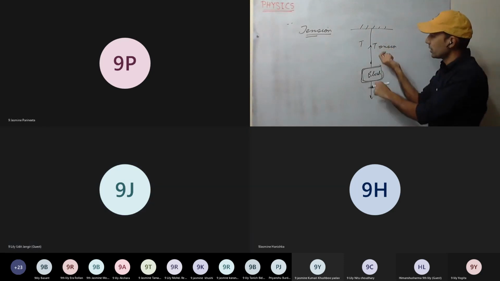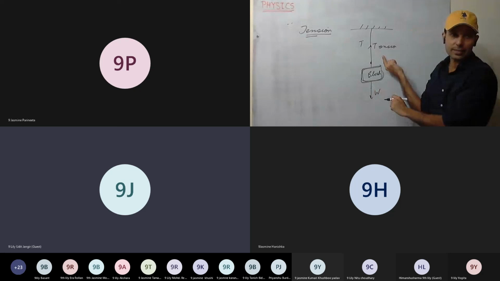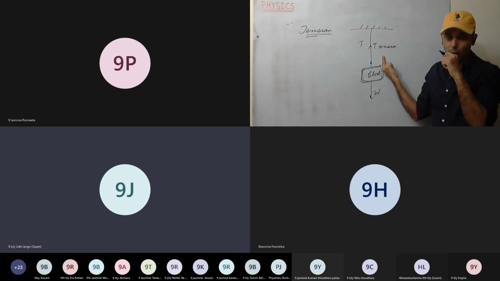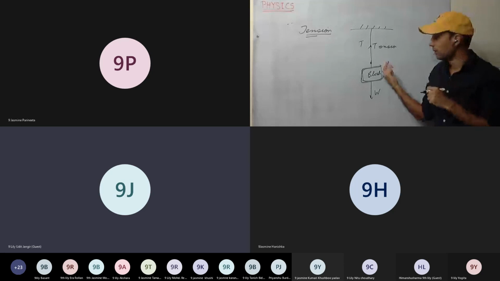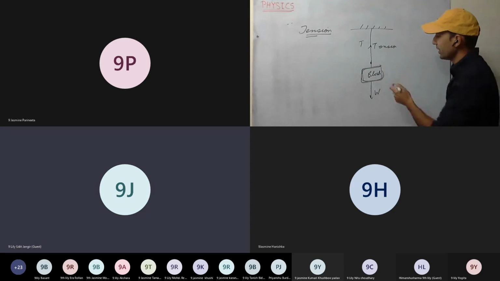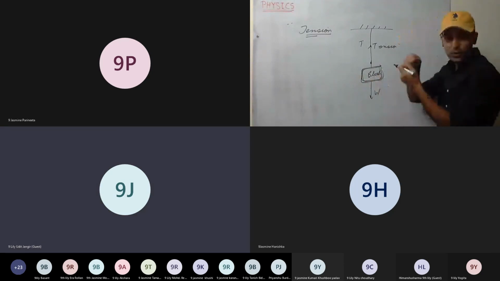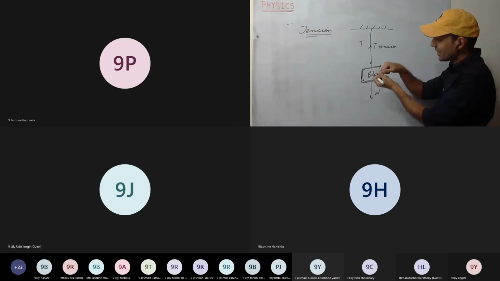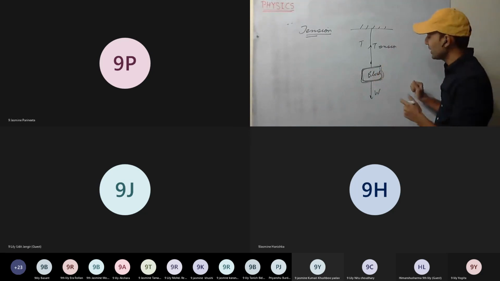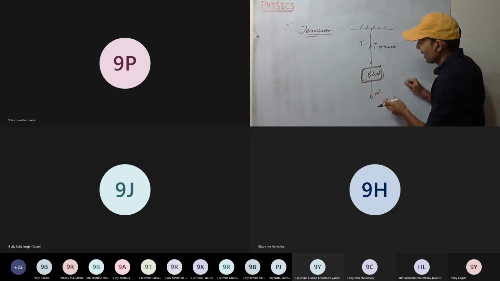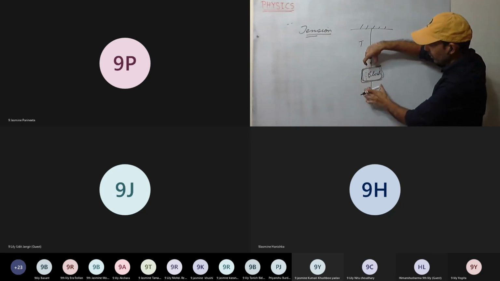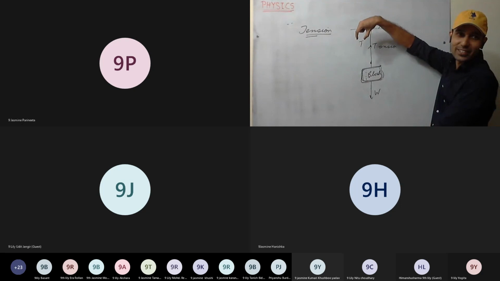Everything in this universe has a tensile strength, so this block also has some tension inside, the molecules. If that strength is less, it can be extended. That means if it has very little tensile strength, then as gravity acts, some portion will move downward and be stretched.